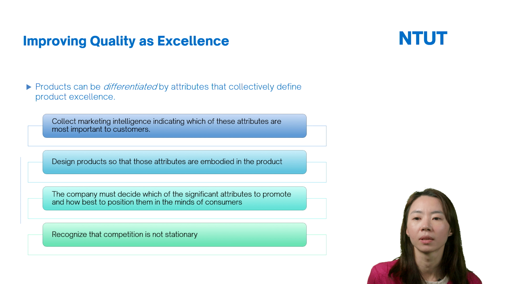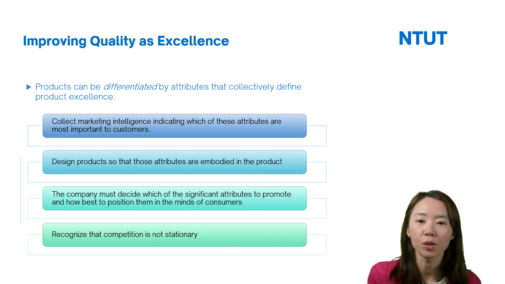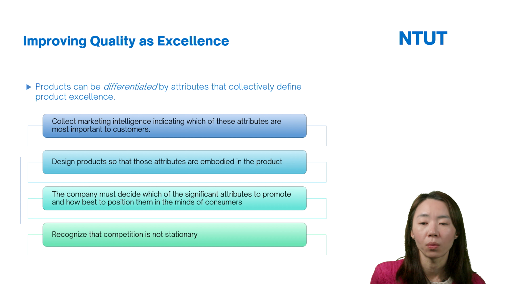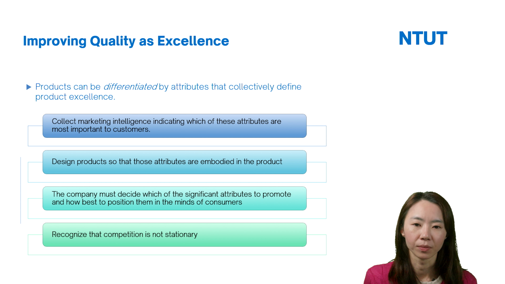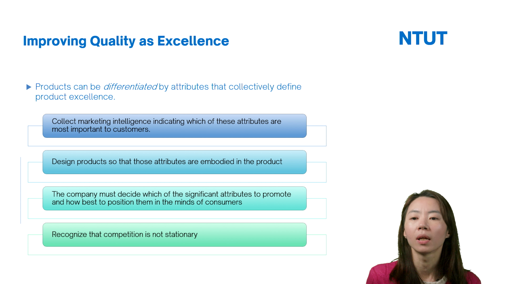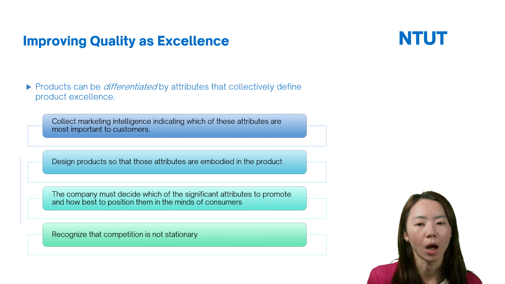And the second, design the product so that these attributes are embedded in the products. When firms understand that these attributes are important to the customer, and they want to design their products, they have to embed these attributes into the products. And the third, the companies must decide which of the significant attributes to promote and how best to position them in the mind of the customers.